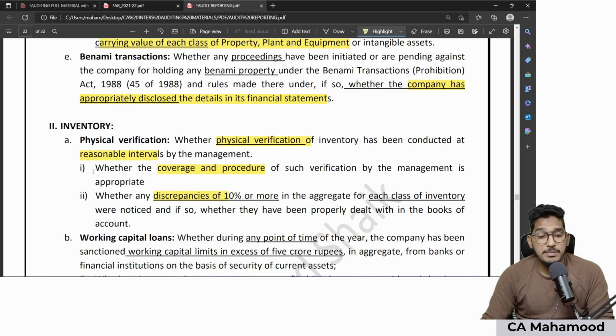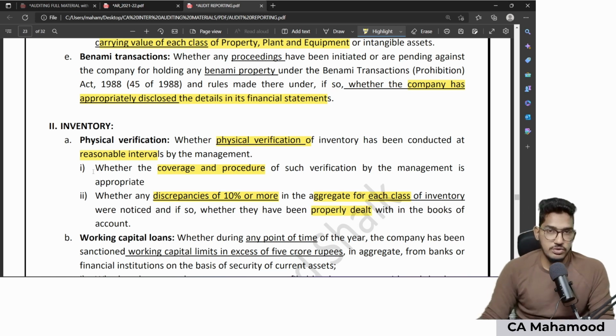And whether any discrepancies, differences of 10% or more, here also for aggregate of each class of inventory, were noticed. For every class of inventory, if you find a difference of more than 10%, then you need to mention that amount, and also you have to tell whether it has been properly dealt with in the books of accounts.